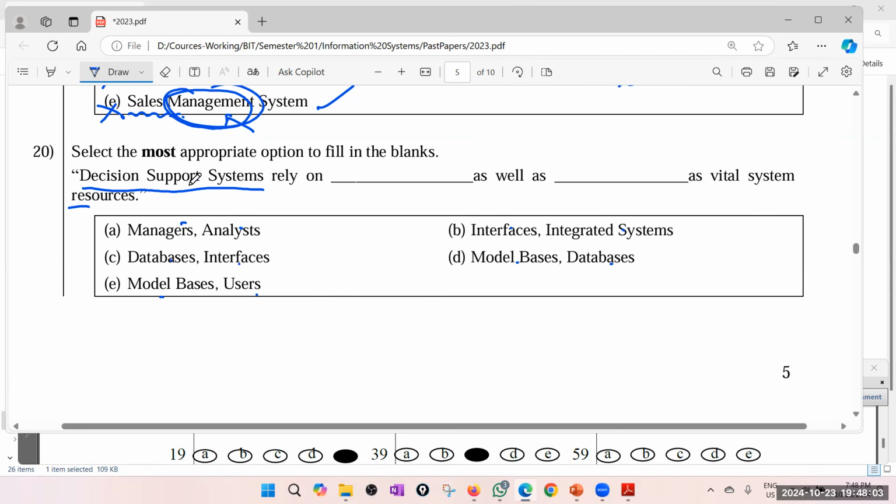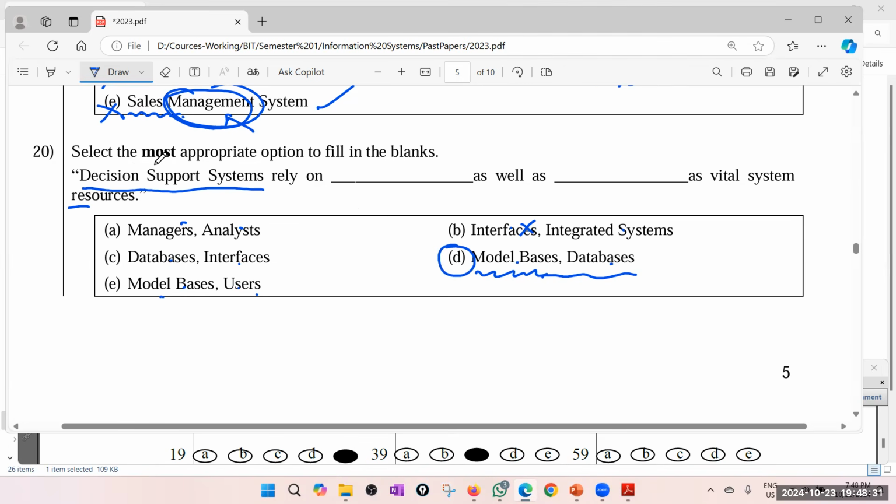But usually decision support systems have a model base with decision models. Okay. So in integrated systems, I don't know. It says model bases and users, databases and interfaces. I'll go for this because usually you need data as well as data models, decision models. I think this is mentioned in your note as well, a little bit.